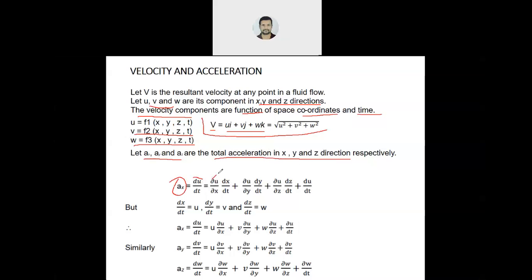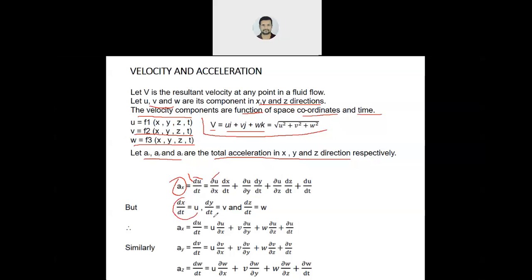Now this is a partial derivative. Okay. This is the total derivative. This one and this one are the partial derivatives. So you can see here what we have done: we have just divided and multiplied with dx, dy, dz. Okay. Now u is nothing but dx by dt, the distance in the x direction divided by the time.